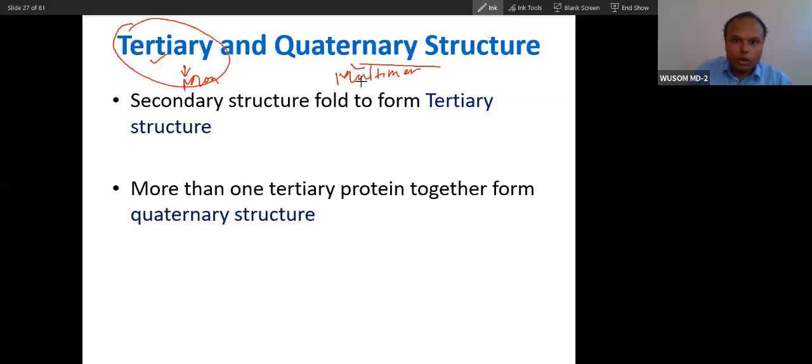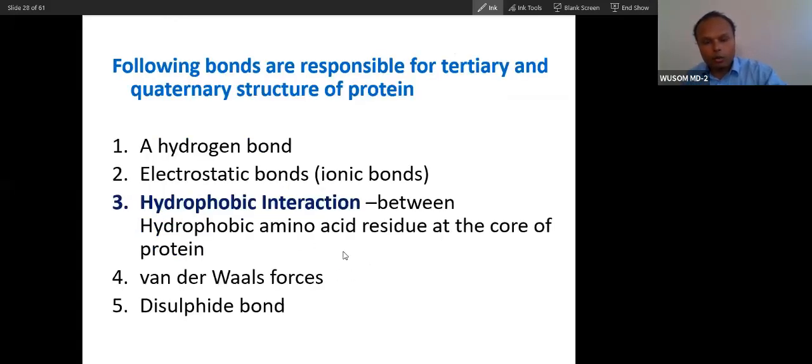So you can see secondary structure folded to form tertiary structure. More than one tertiary structure come together to form quaternary structure. This is very simple. And what hold that tertiary and quaternary structure together? The most important among all these forces is hydrophobic interaction. This is the very important force.